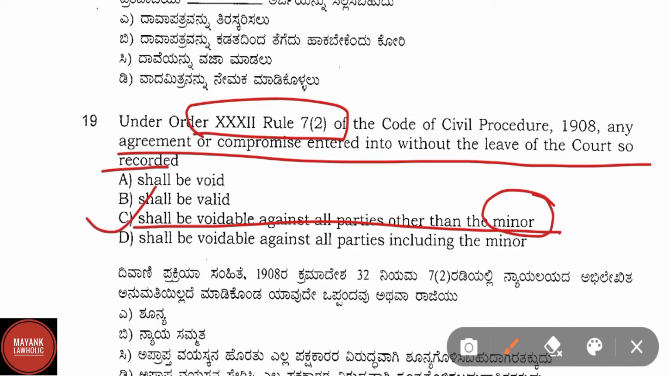than minor. Order 32 Rule 7 is agreement or compromise by next friend or guardian for the suit. Here any such agreement or compromise entered into without the leave of the court so recorded shall be voidable against all the parties other than the minor.